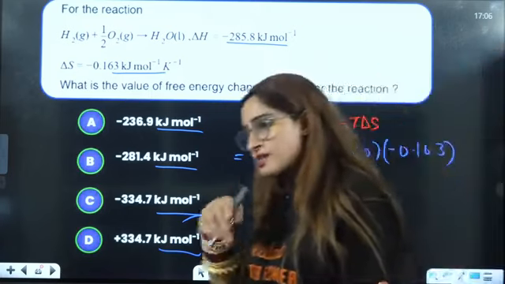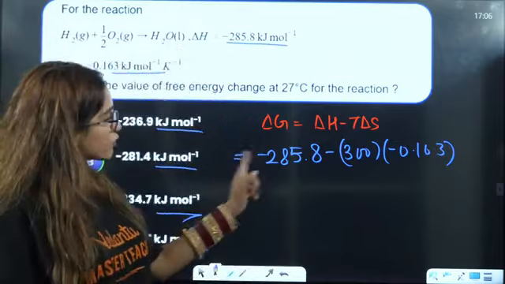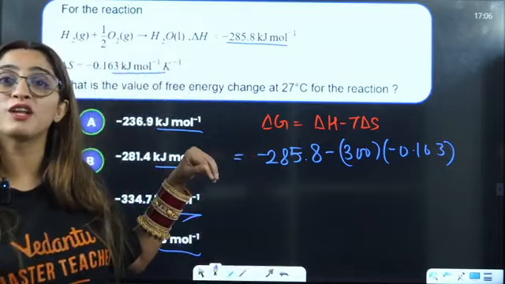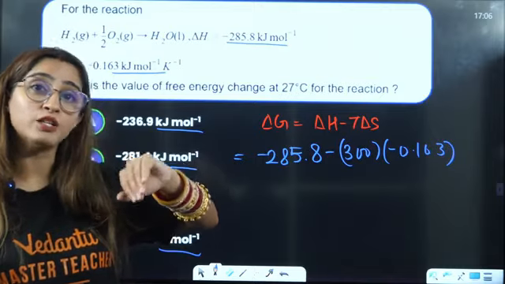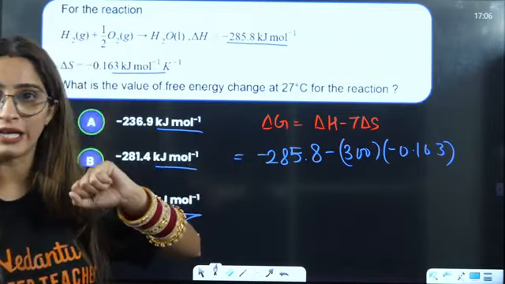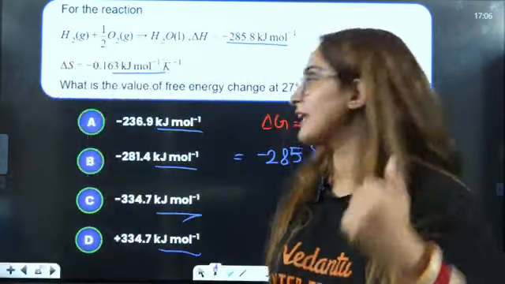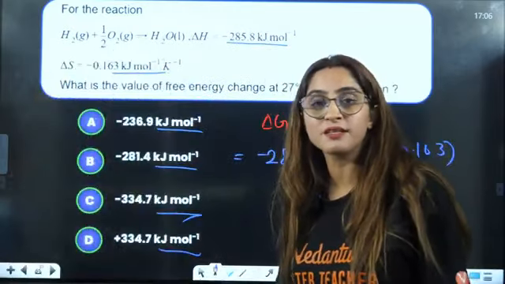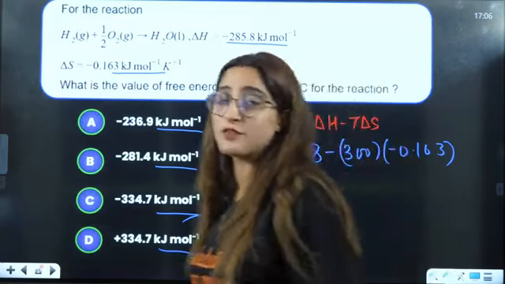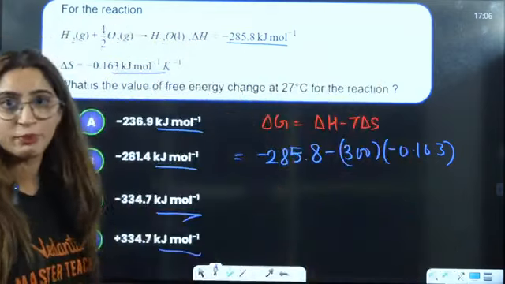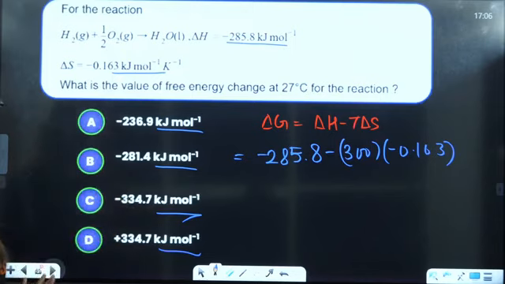They can also ask you one more way. Rather than giving you the values, you have to solve this and tell whether the process will be spontaneous or non-spontaneous. If this becomes negative, then it will be a spontaneous process. If this is positive, then it is going to be a non-spontaneous process. If this is equal to 0, that will be at equilibrium. So these kinds of questions they can also ask you.